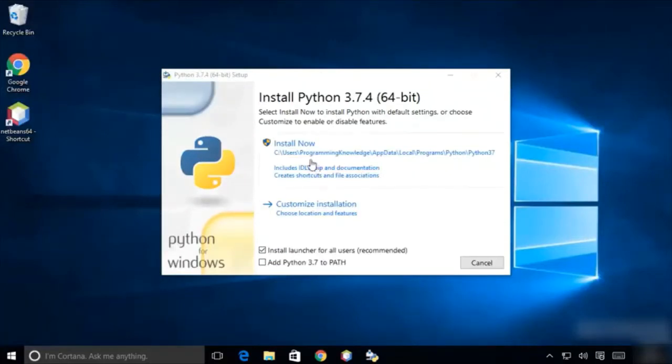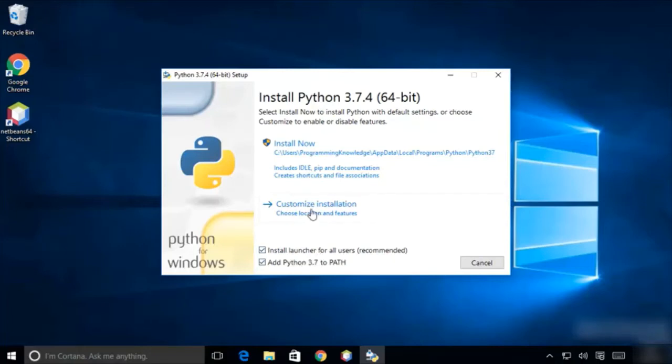So by default, Python is installed on this path on your Windows operating system. But what I would like to do is I like to install my Python in my C directory so I can easily access that directory. So what I'm going to do is I'm going to choose this second option which says customize installation. Okay, so before choosing this customize installation, you can also check this checkbox which says add Python 3.7 to path. This is going to add this Python installation to your path variables.